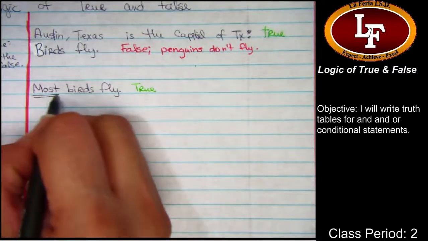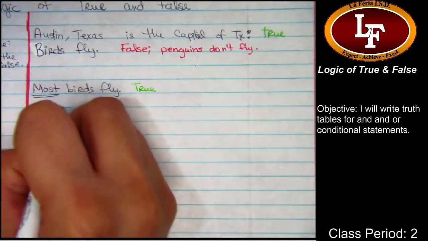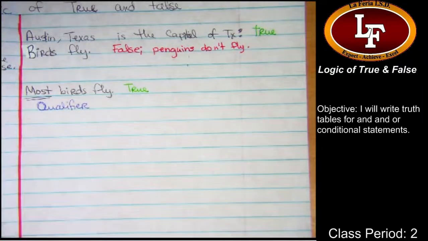This right here is called a qualifier. That qualifier helps change the true or false value of this statement.